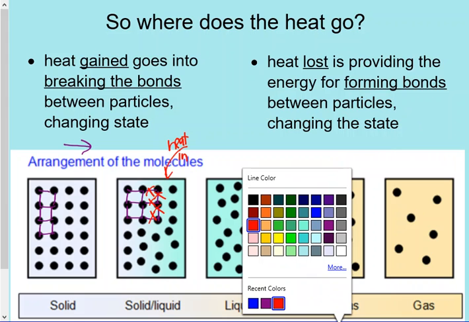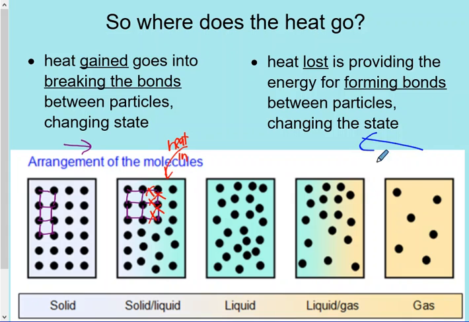Same thing, but opposite, if heat is being lost. If heat is being lost, going for example from a gas to a liquid, all the energy that is getting lost is actually going into forming those bonds instead of lowering the temperature.